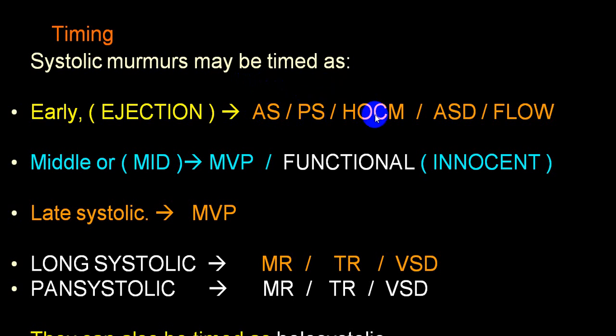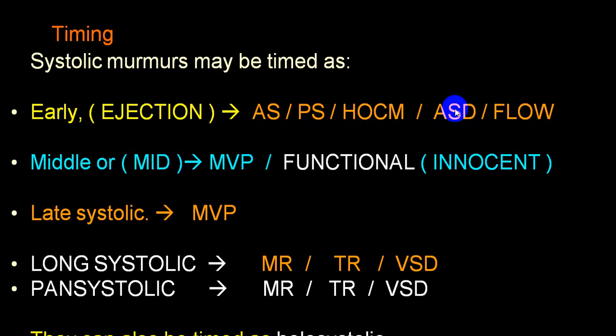HOCM murmur will be best heard in the aortic area. It will also be conducted to the carotids. And depending upon the severity of the narrowing, depending upon the subaortic stenosis, you will have a loudness of the murmur. By and large, it is grade 4. ASD will usually produce a flow murmur at the pulmonary valve, and that flow murmur may be of grade 3 to grade 4.